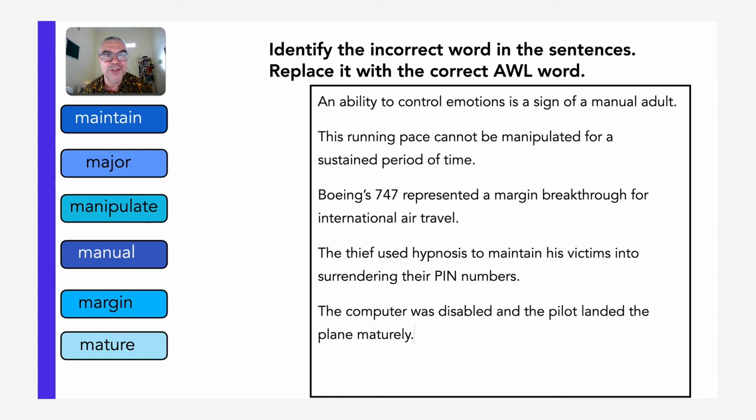The computer was disabled and the pilot landed the plane maturely. The Special Forces team had no manual for error. The mission must succeed. Read those sentences carefully and analyze them. Find the incorrect word. Next up, of course, I'll show you the answer key.